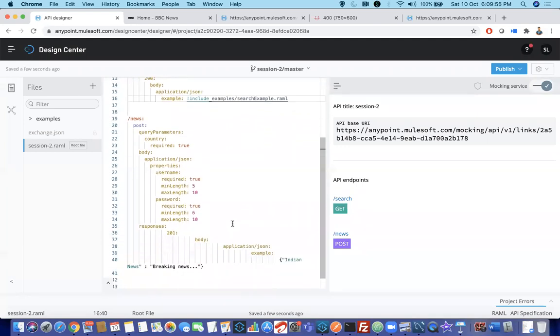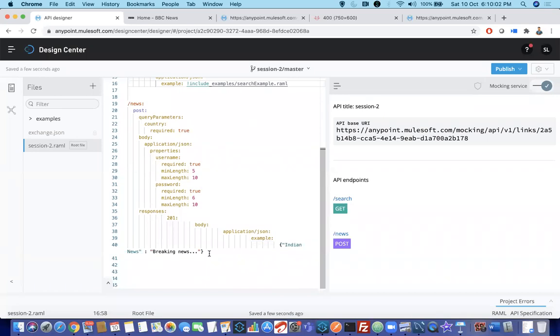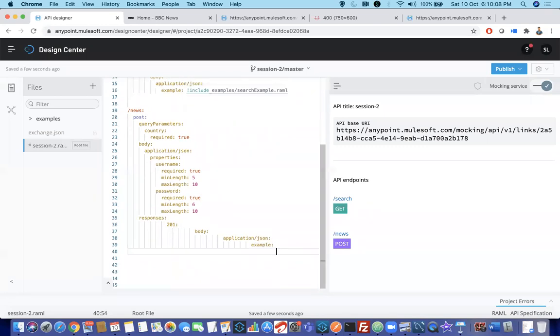Now similarly, suppose you want to use the same example here also. The same search example you want to use here. I'll remove this part. This is also an example, right? I'll remove this part. I can use the same thing, hash include, examples.